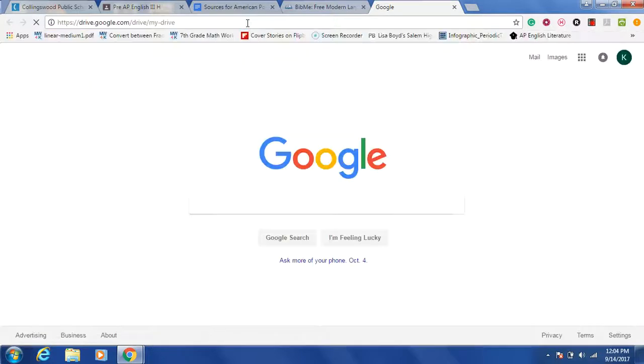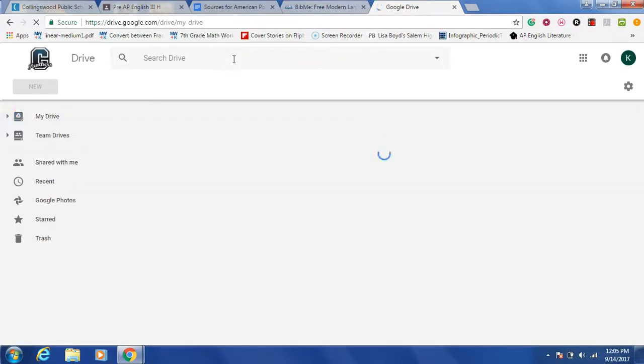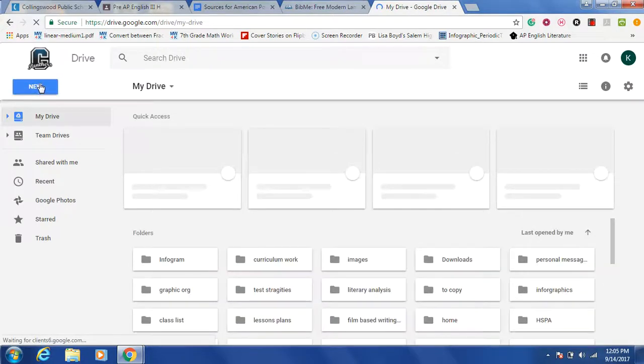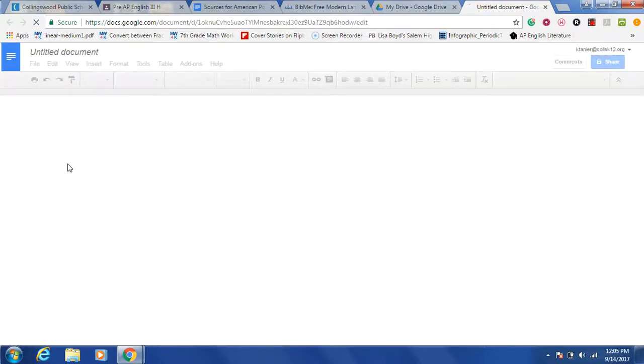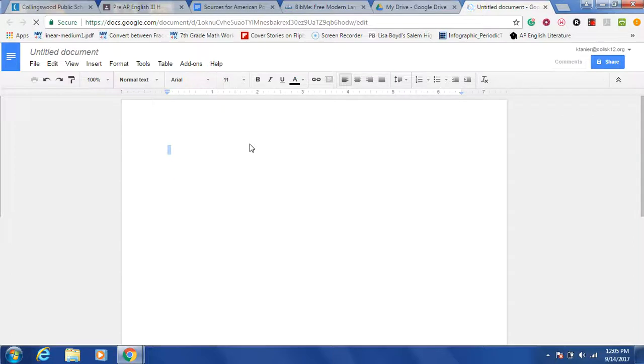I'm going to go back over here, and I'm going to type in drive because I'm just that kind of person. I know I could use little dots on the side, but I always forget. And I'm just going to hit new. Now, if you were actually typing this paper, I would tell you to not do what I'm about to do. Never, ever, ever make your citation page different than your document because you'll lose it. But since this is handwritten, I just want you to see how it's supposed to look.